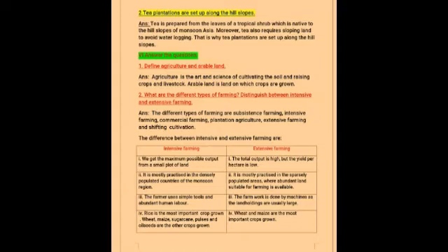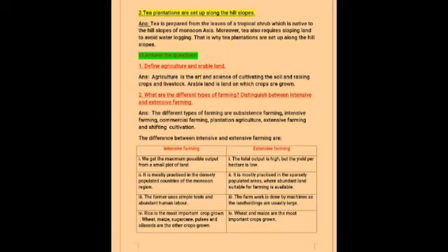Next, answer the questions. Define agriculture and arable land. So, as I told you, what is agriculture? It is the art and science of cultivating the soil and raising crops and livestock. And arable land is land on which crops are grown. So, what is barren land? Yes, it means wasteland where you cannot grow anything. Okay. Second one, what are the different types of farming? Distinguish between intensive and extensive farming.